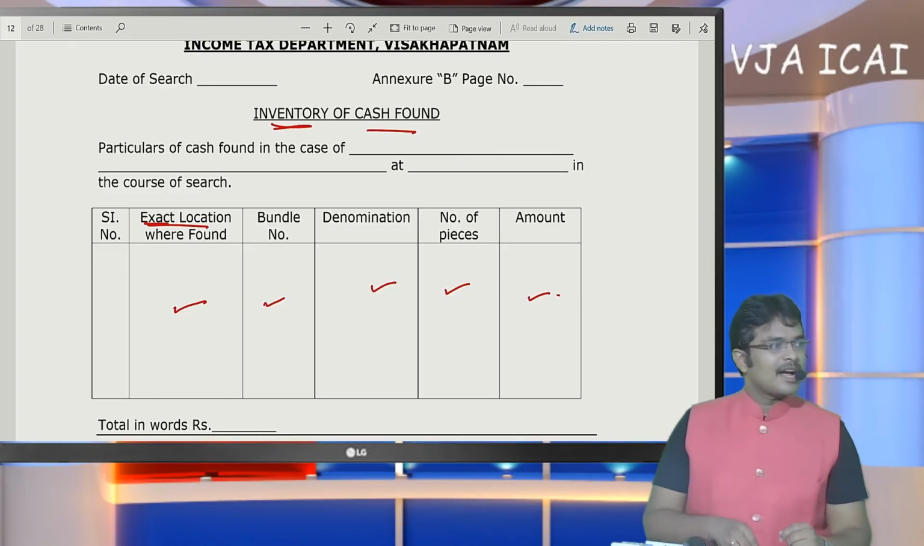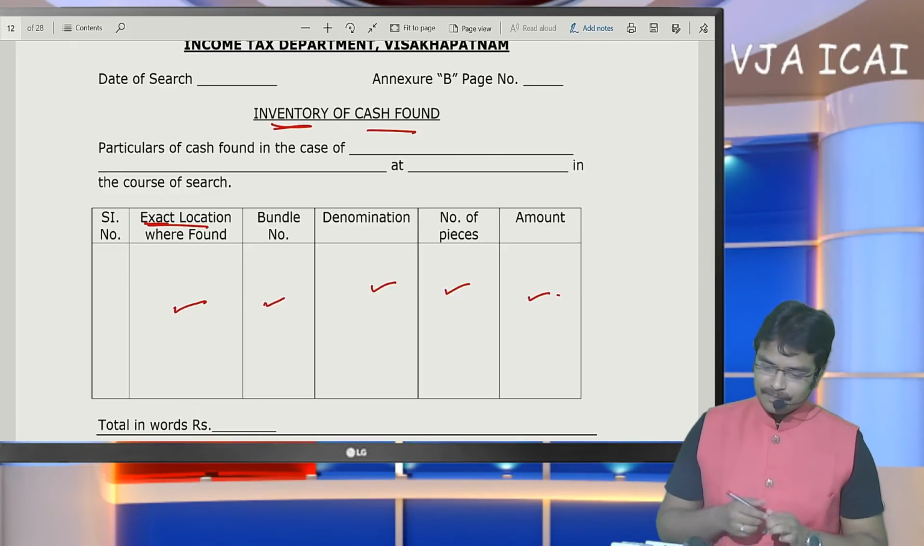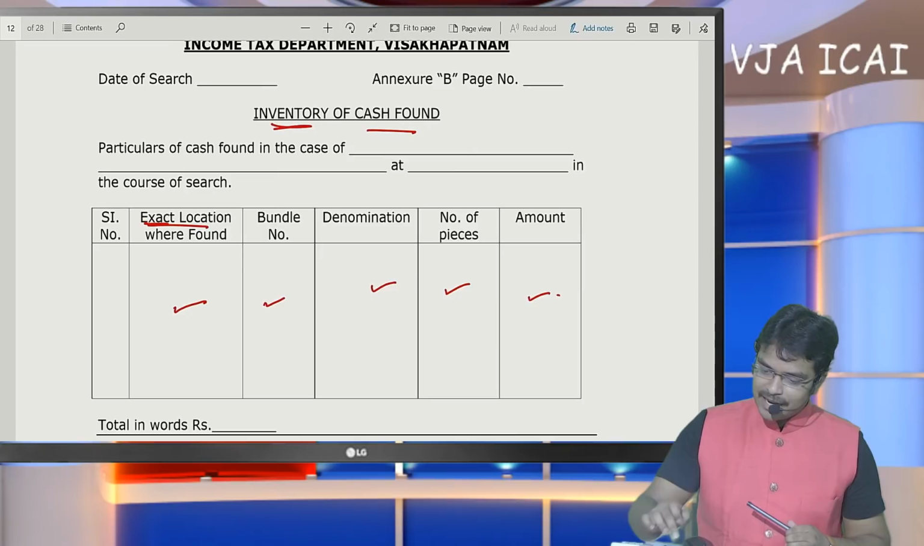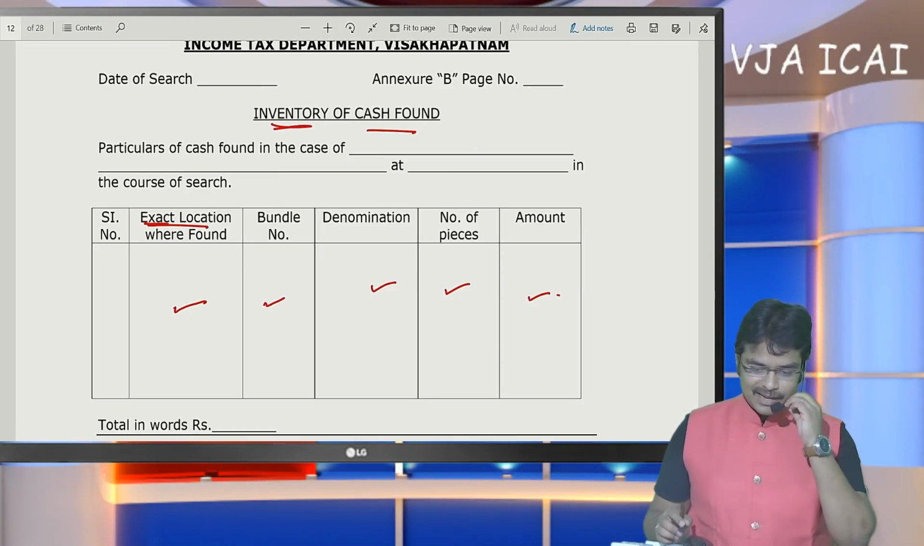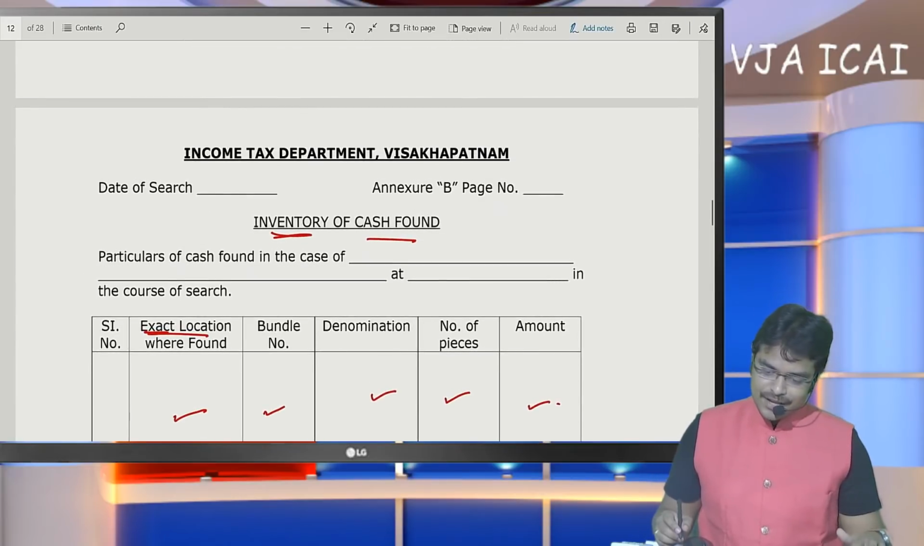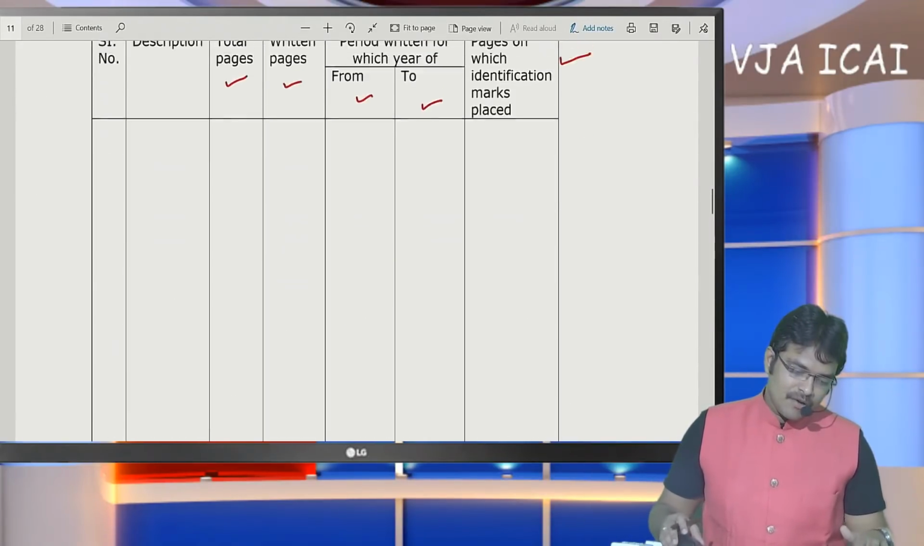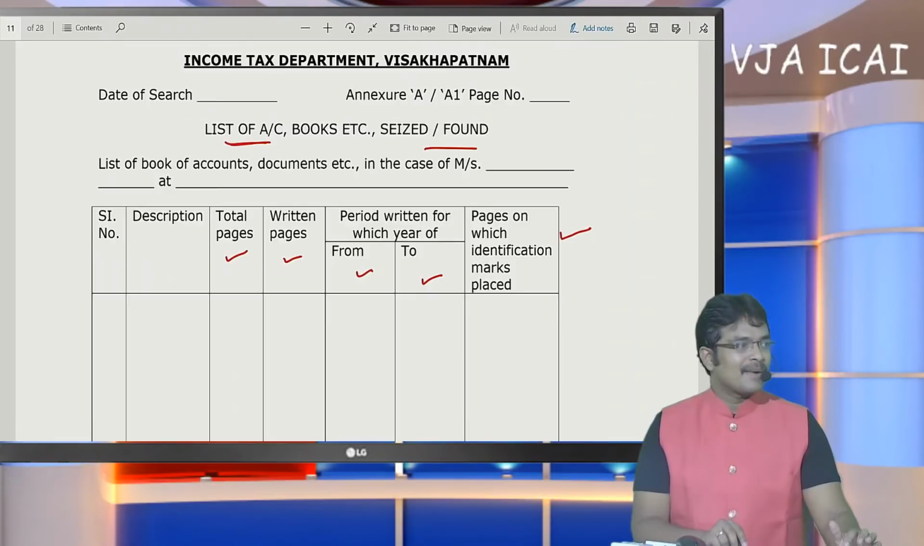Okay. Coming back to our discussion here, the thing that was specified here is, in case of search assessment, first the thing to be noted here is Panchnama.